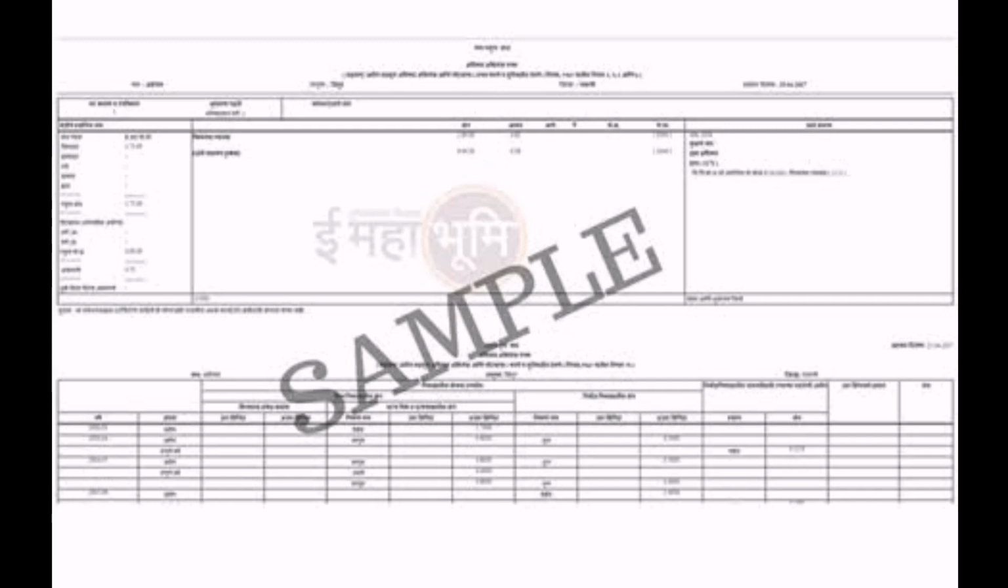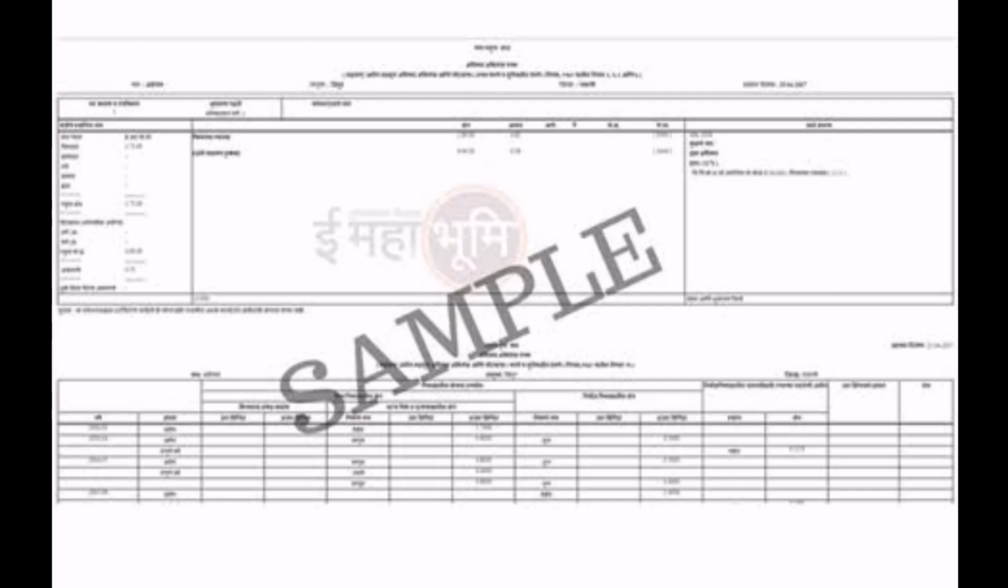Now see, when you see occupant class 1, you can understand that it is the owner of the land who has the rights of that particular land, which is coming from ancestors, that means from the grandfather, from grandfather's father, etc. So it is an ancestral property.